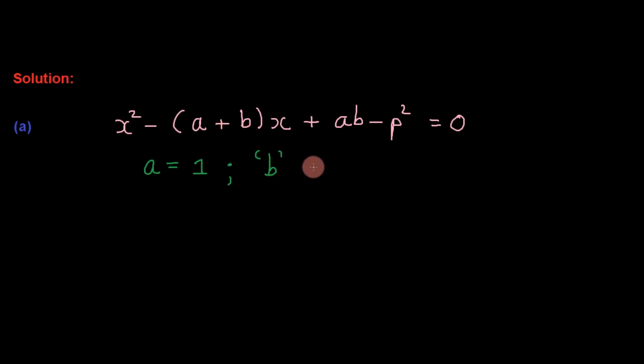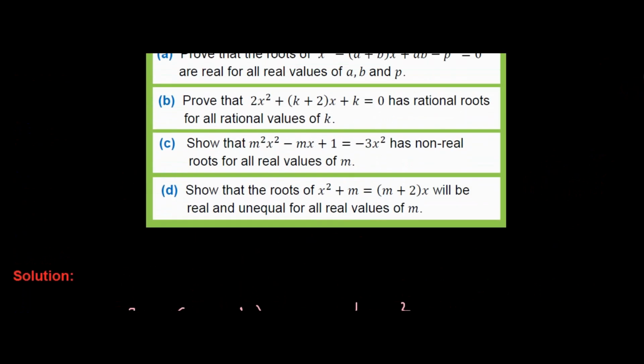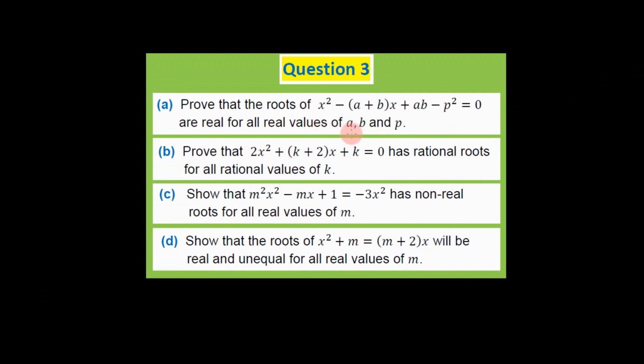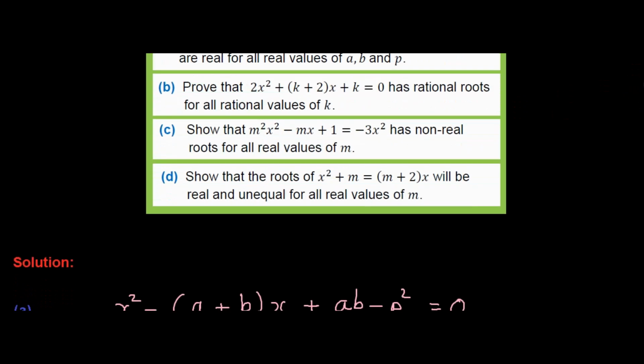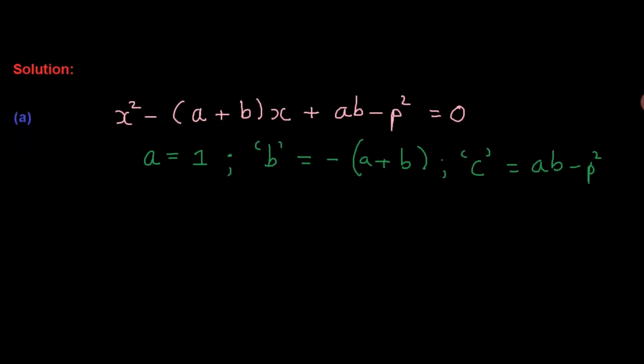B, the x coefficient, is negative into A plus B. So we must include the sign here. And then C, the constant, is going to be AB minus P squared. So everything that doesn't have an x in it. Now, we need to prove that the roots are real for all real values of A, B, and P. That means that we have to prove that delta is greater than or equal to 0.